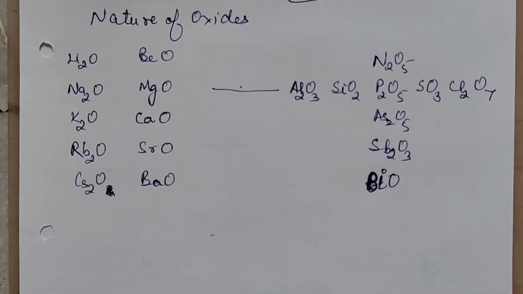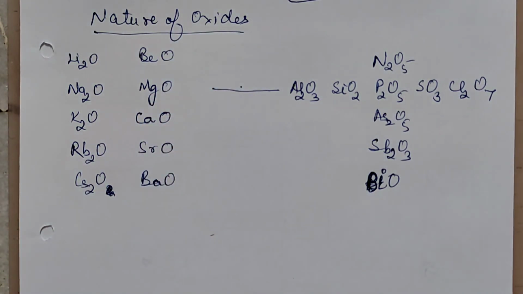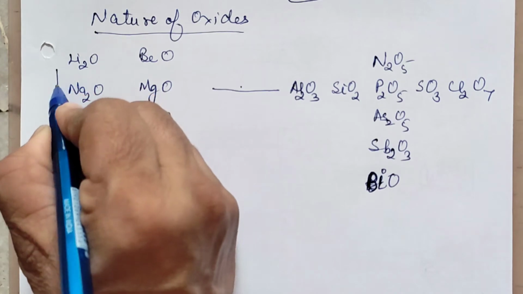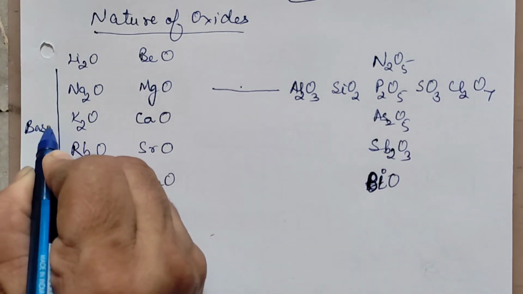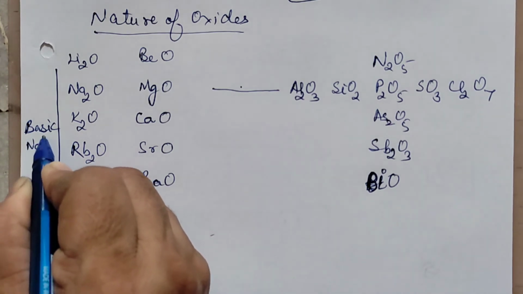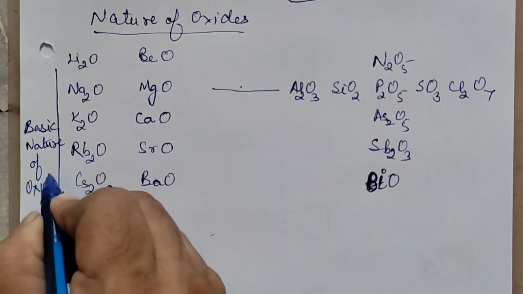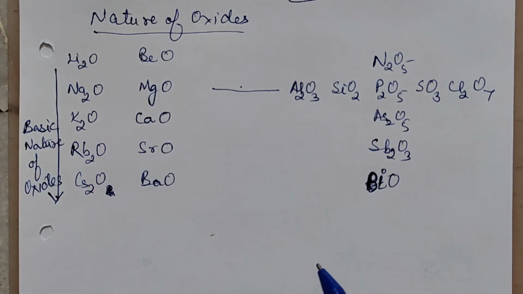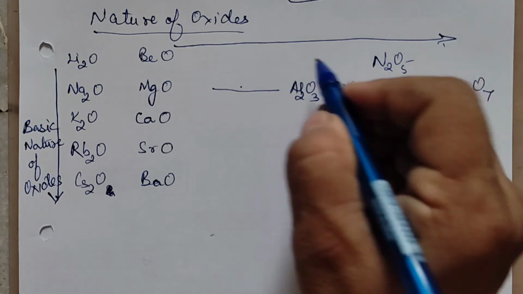Got it? Now, since you have understood the metallic, non-metallic nature properly, we can also talk about the nature of oxides. Metallic nature increases down the group. So we can say that down the group, basic nature of oxides is increasing, because metals form basic oxides, and across the period non-metallic nature is increasing.